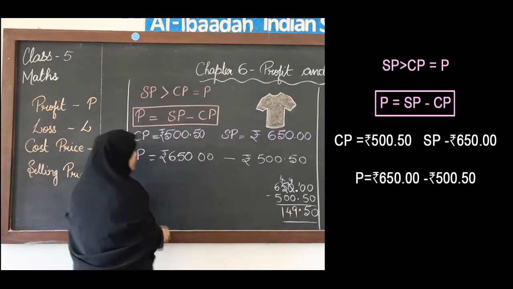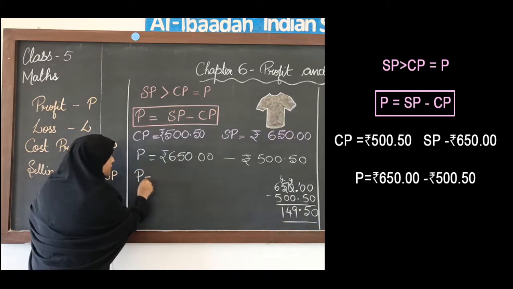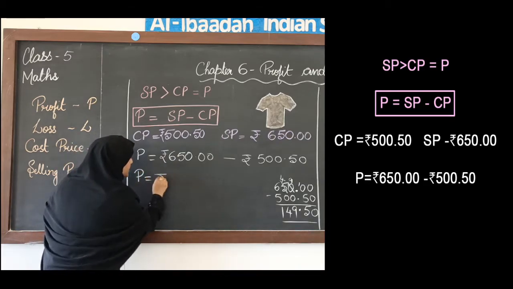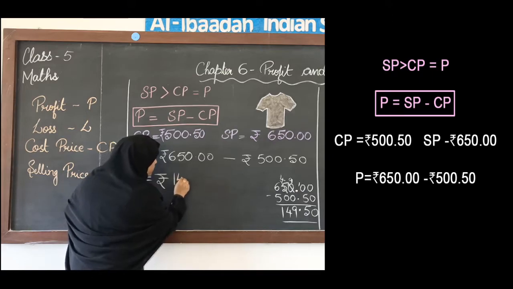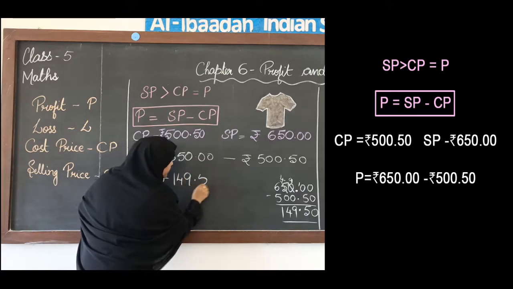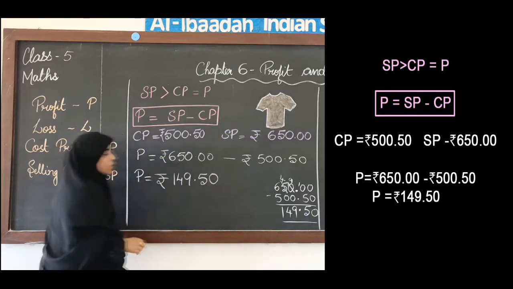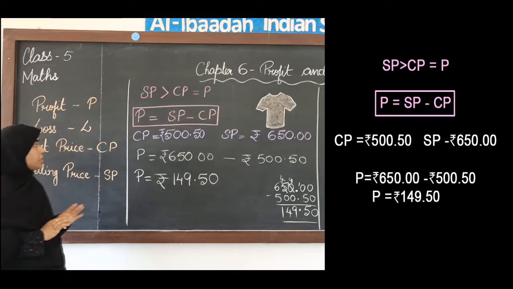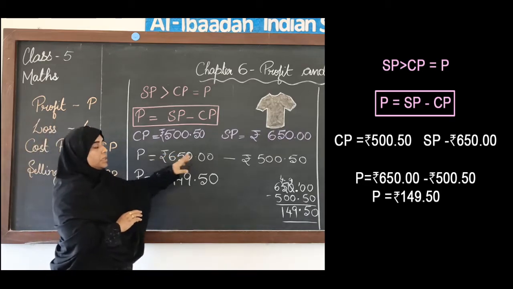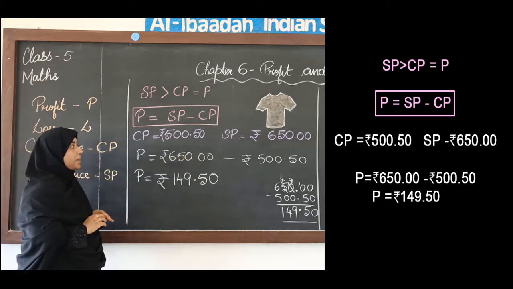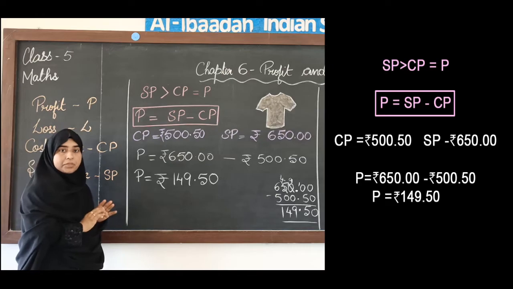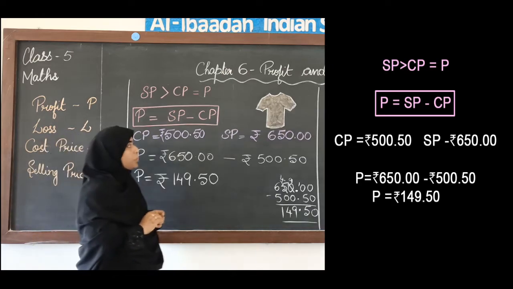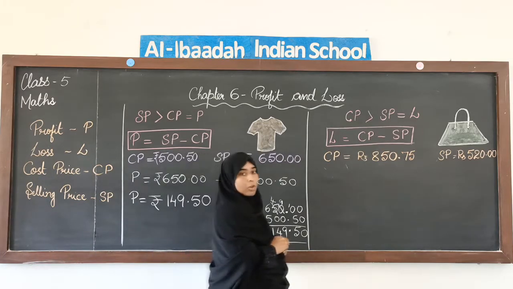So, the profit that we have made is, profit is equal to rupees 149 and 50 paise. Okay. This is how we calculate profit. Subtract the selling price and the cost price. Selling price minus cost price will give you profit. Okay. Now, next we are going to see how we calculate loss.